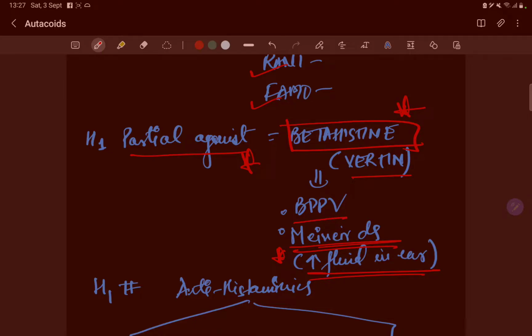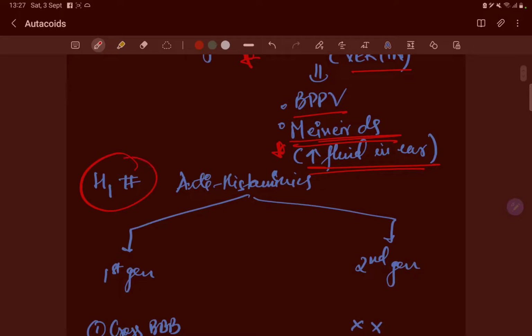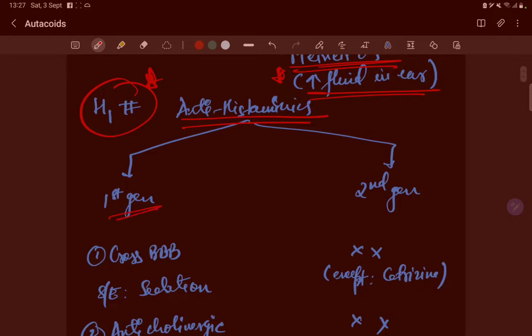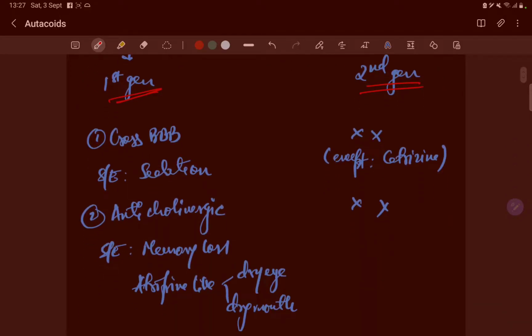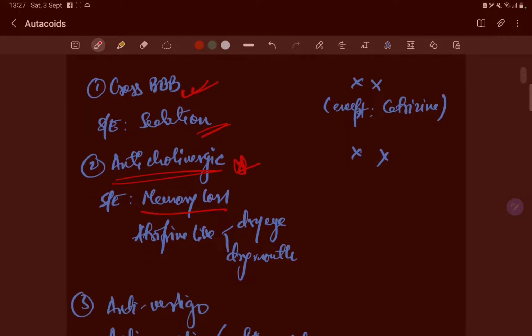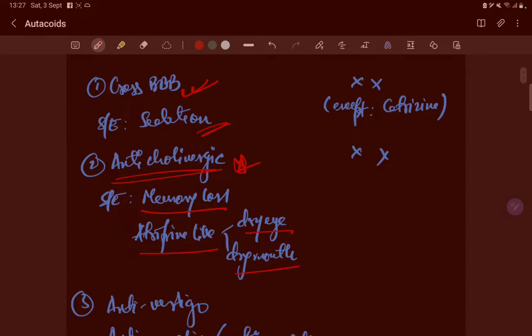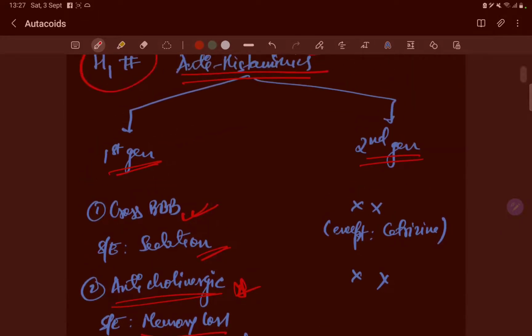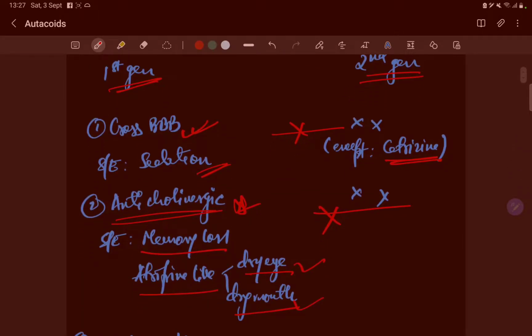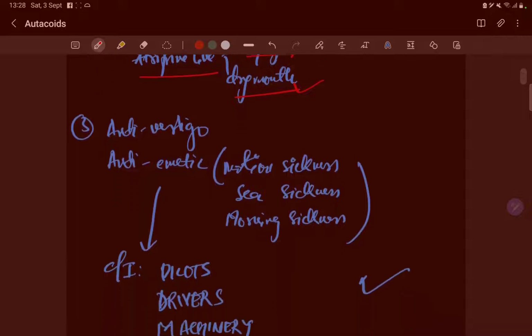Okay, BPPV. Now H1 blockers, we have antihistamines. There is first generation and second generation. The first generation can cross the blood-brain barrier, causing sedation. It has anticholinergic properties, so the side effects are memory loss, atropine-like effects, dry eye or dry mouth. The second generation does not cross the blood-brain barrier, right? Anticholinergic property is not seen, except that cetirizine causes sedation.